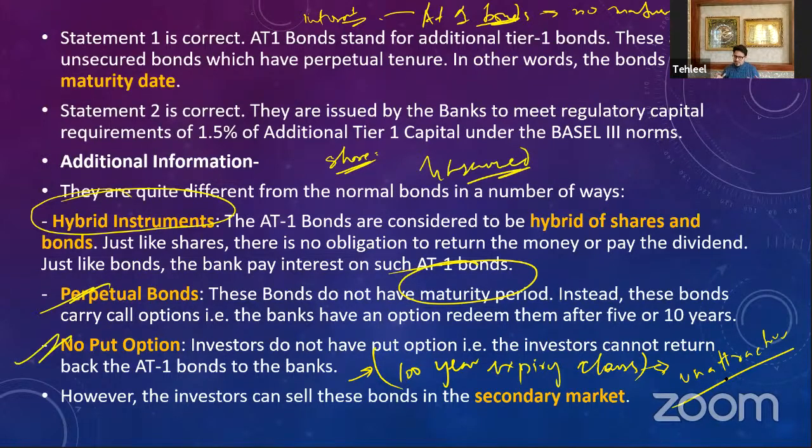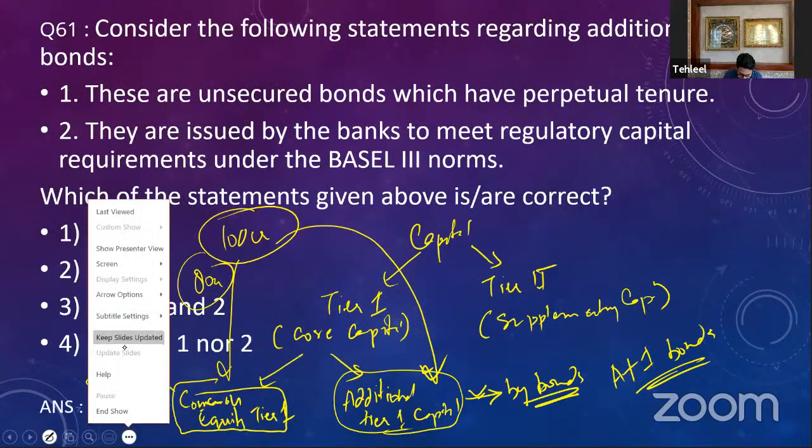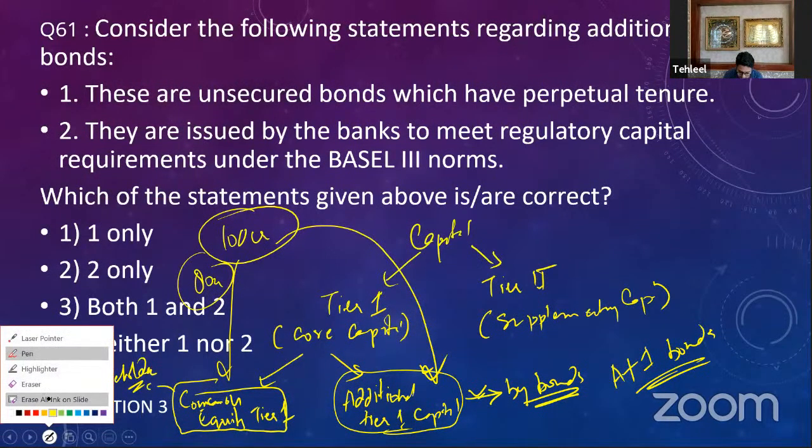But recently, this 100-year expiry clause, which was on the direction of the government, was taken out. Okay, the government directed RBI to actually get this expiry clause out of this system because it created a lot of problems in the mutual funds investing in these AT1 bonds. So this is not applicable right now. Now, let's get back to the question.